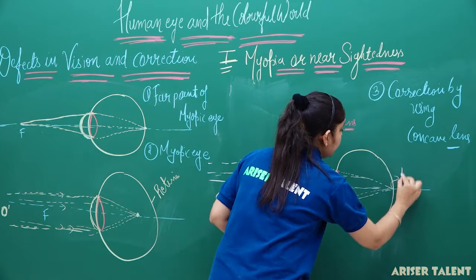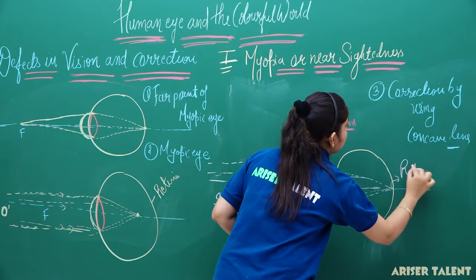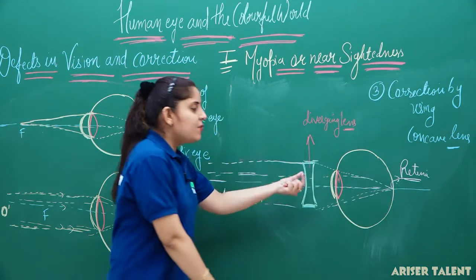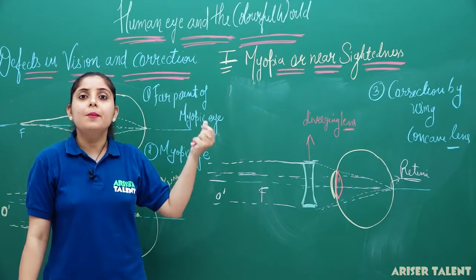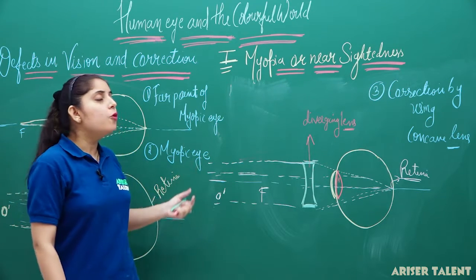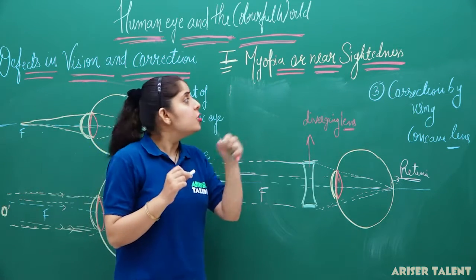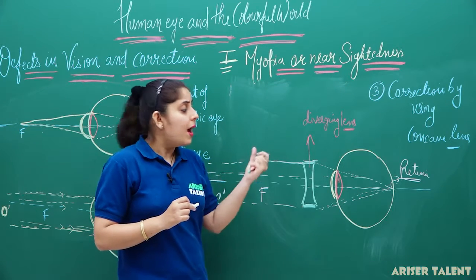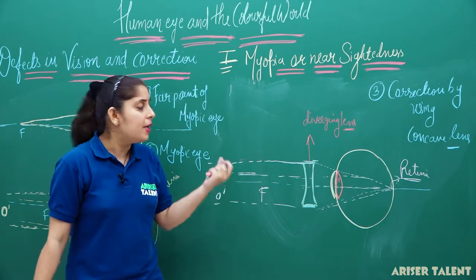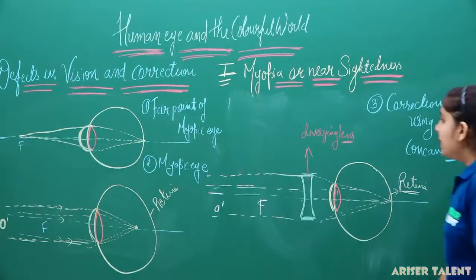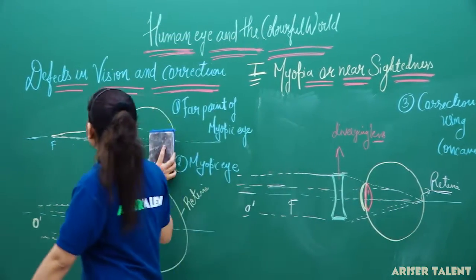And this point is known as the retina. That's why we are going to obtain the image on the retina. So this is how the myopic eye or short-sightedness can be corrected, suitably, by using a concave lens. Now let's move to the second defect, that is about